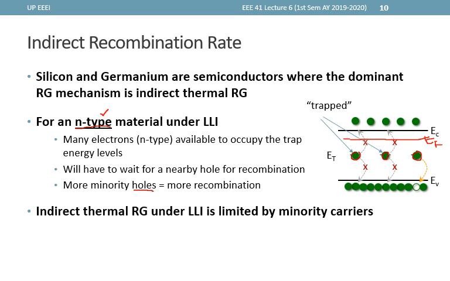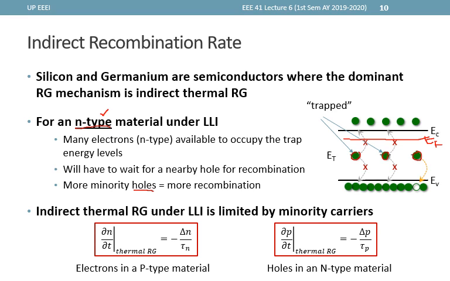In our example, the electrons do not limit the process, as the electrons are the ones waiting for the holes. The equations shown describe how the net indirect thermal RG can be quantified.